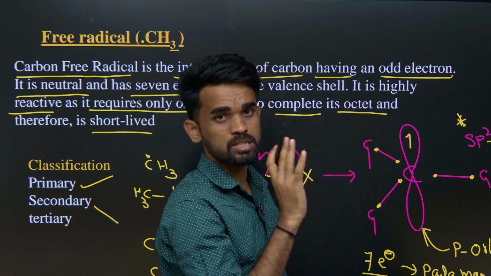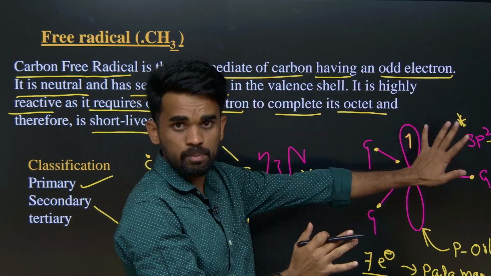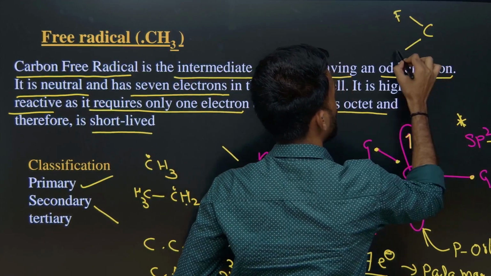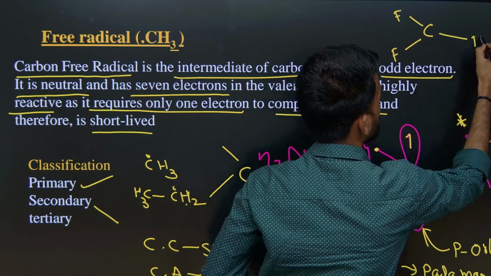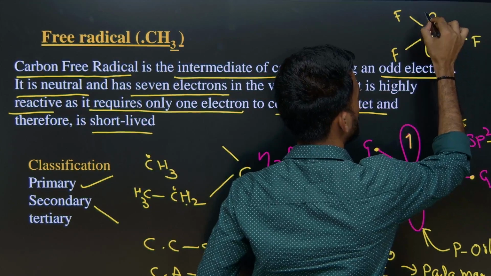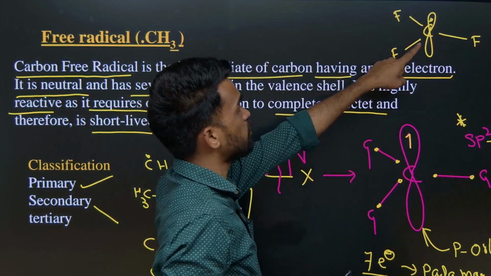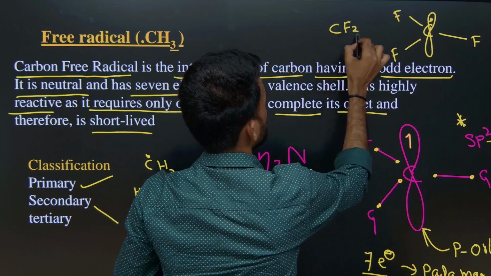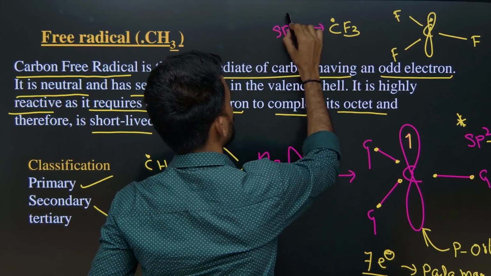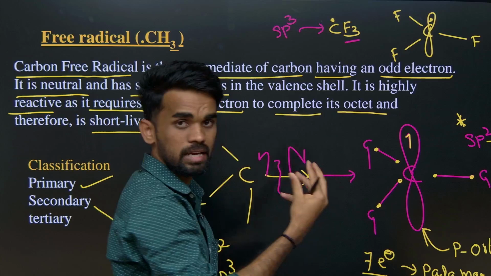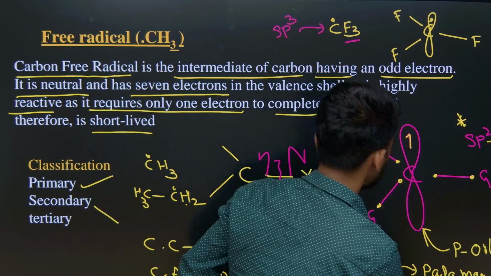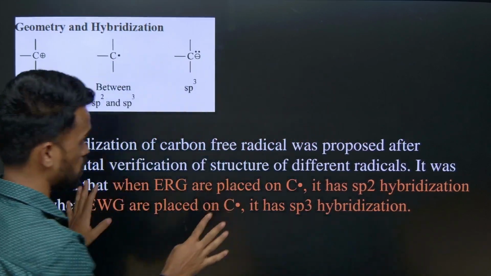It is not sp2 all the time. Most of the cases it will be sp2, but sometimes the attached groups are strongly electron withdrawing. Let us say these 3 fluorines are attached here, and we have one unpaired electron over here. So this is the CF3 radical. Now the carbon is sp3 hybridized here. So if the group is strongly electron withdrawing, it will have sp3 hybridization.